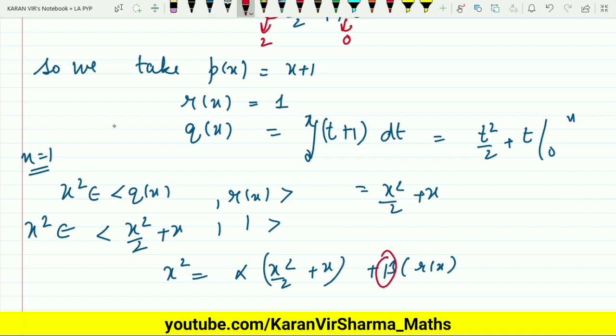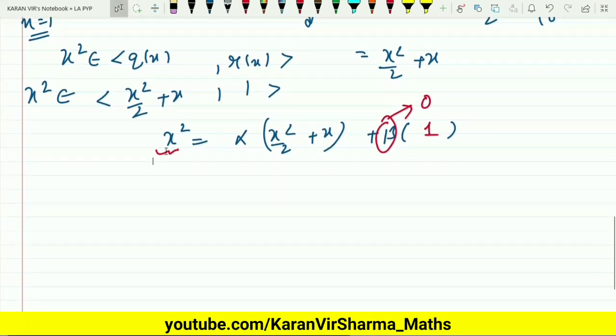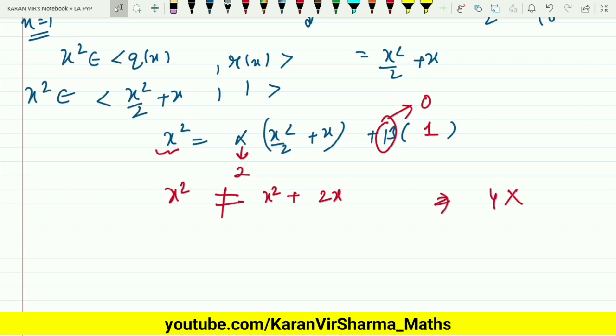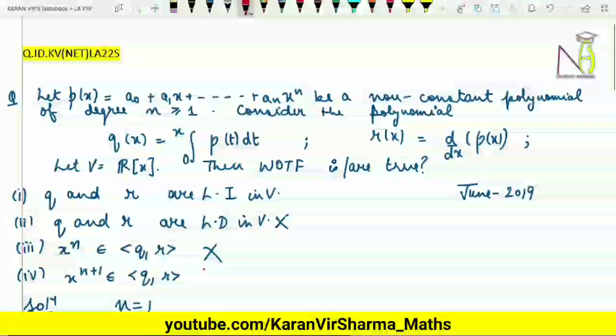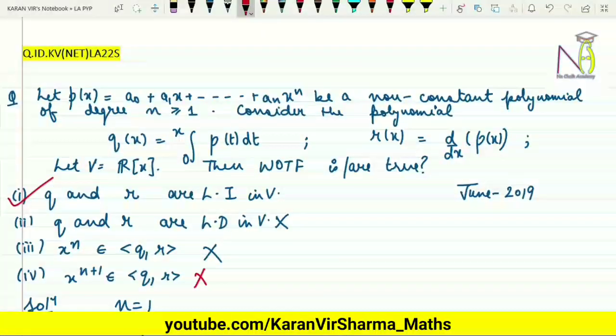Let us say that beta is 0 because r(x) is certainly 1, so we took it as 0 because here we only need x square. Now tell me what value of alpha I should suppose so that only x square is left. If I take alpha to be 2, this will come out to be x square, but along with it we also get 2x, which is not equal to x square. So this implies that the fourth option is wrong because you have got a counterexample for this. So finally the fourth option becomes wrong, so the first option is correct.